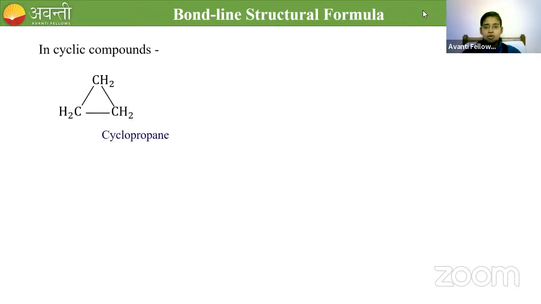Shall we go for one more thing? Let me discuss the cyclic compounds. Bond line structural formula for cyclic compounds. So far we have discussed the straight chain compounds and branches. So let me go for cyclic compounds. This is a cyclic compound. 3 carbons are arranged in a cyclic manner. Since there are 3 carbons, it is called cyclopropane. If you remove the carbon and hydrogen, how will you denote it? Like a triangle. But it is not a triangle in chemistry, it is cyclopropane. It is a triangle in mathematics.